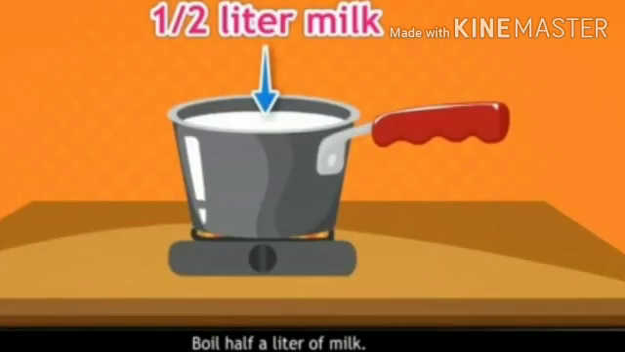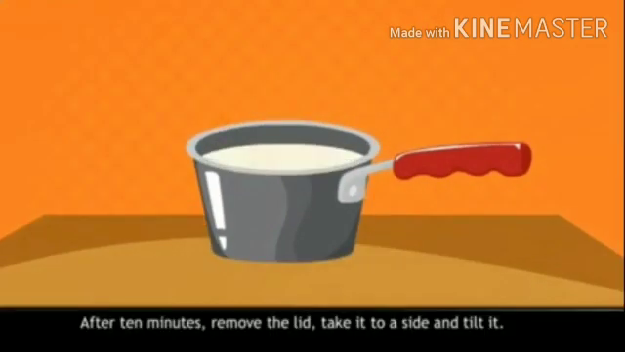Try this. Boil half a liter of milk. When the milk comes to a boil, switch off the gas. Keep a lid on the vessel. After 10 minutes, remove the lid. Take it to a side and tilt it.